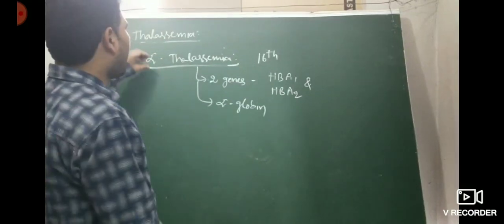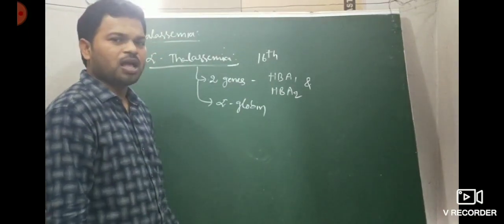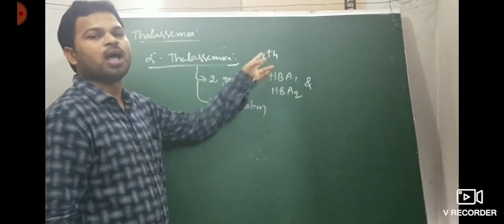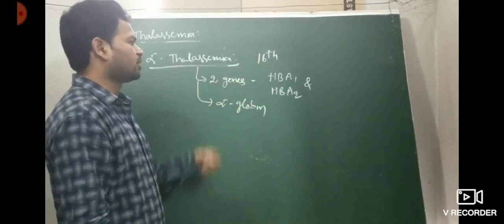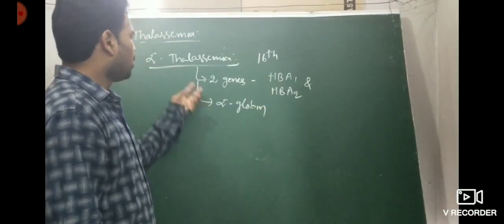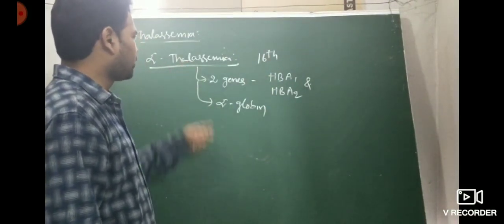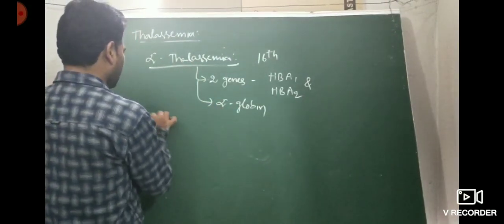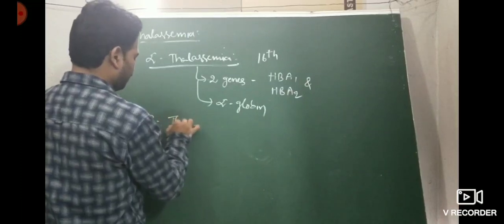Important: which chromosome is affected in alpha thalassemia? The 16th chromosome. How many genes control alpha thalassemia? Two genes. What are they? HBA1 and HBA2. Which globin chain is affected in alpha thalassemia? The alpha globin chain is affected. Next, beta thalassemia.